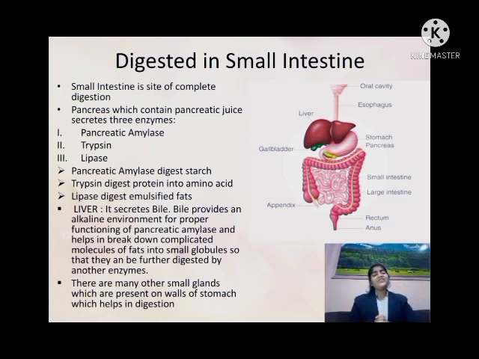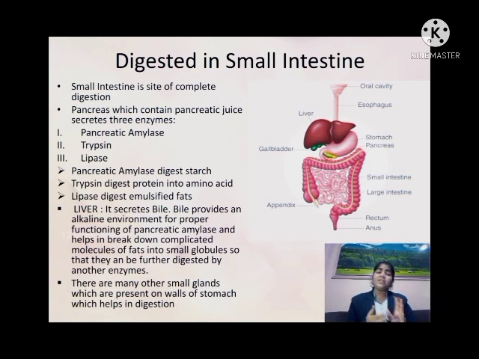So the next exterior organ is the liver. It secretes bile. So what is bile doing now? Bile provides an alkaline medium to the pancreatic amylase, so that it can digest the starch, and it also helps in the breakdown of the complicated molecules of the fats into smaller globules, so they can be digested further by the other enzymes.